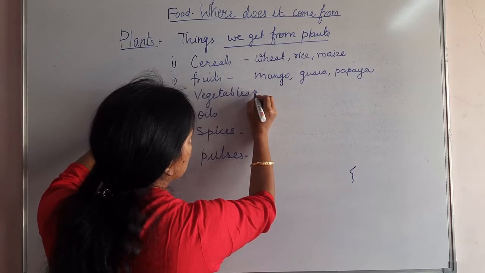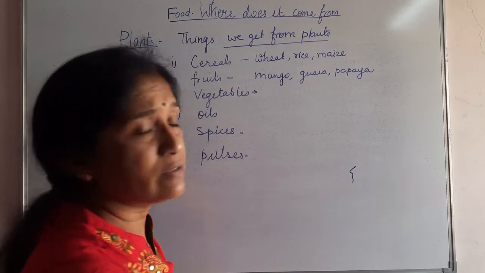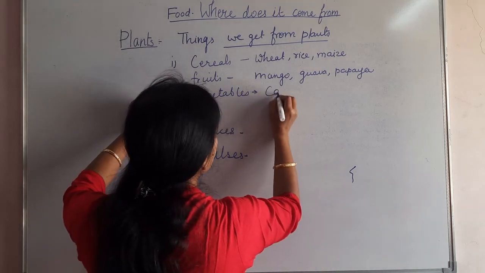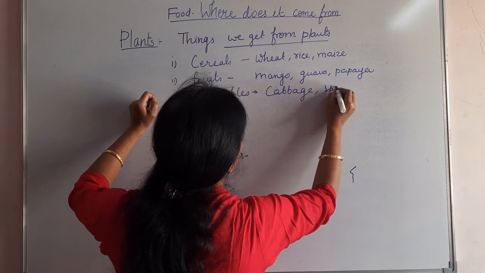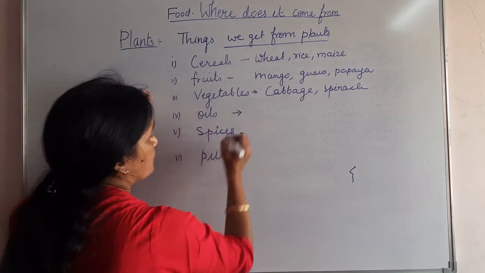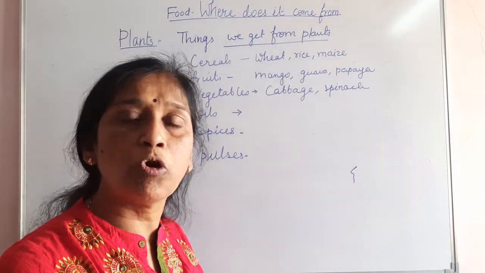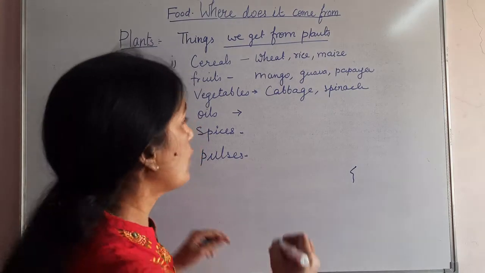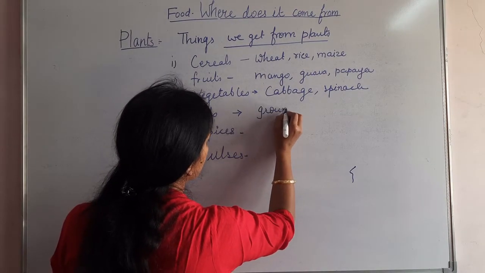Then vegetables we take. Many vegetables are there: spinach, ladyfinger, cabbage, cauliflower, etc. Then oils. Many seeds of plants provide oil, like groundnut oil. Groundnut seeds provide you oil.